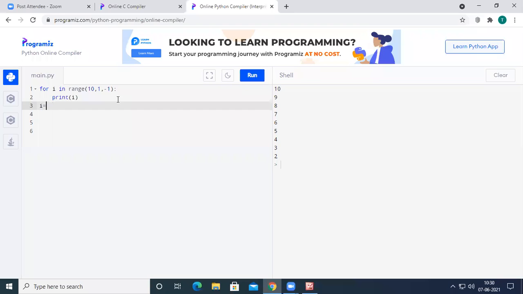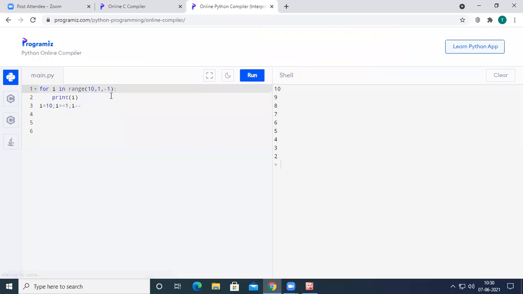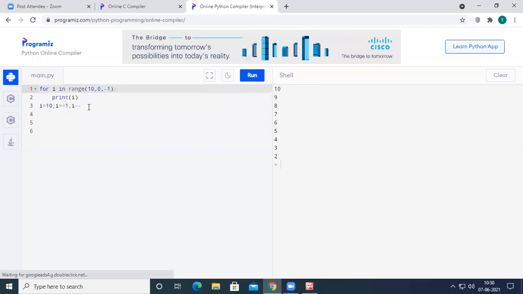i equal to 10, i greater than 1, i minus 1. We are checking only greater than 1. If you write i equal to 1, then 1 also will be printed on the output screen. If you want to do so, just pass 0 here.